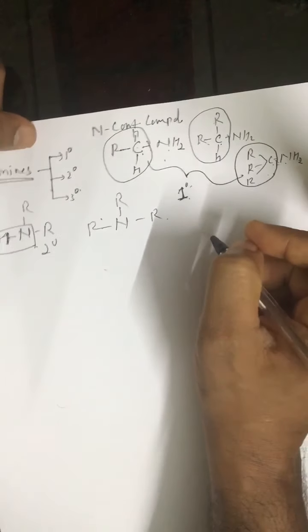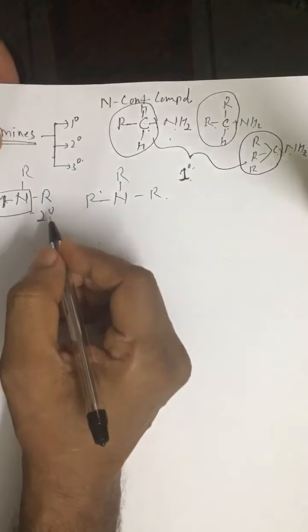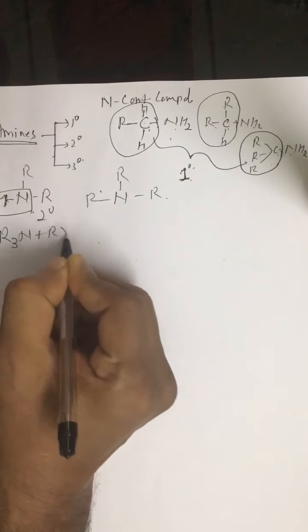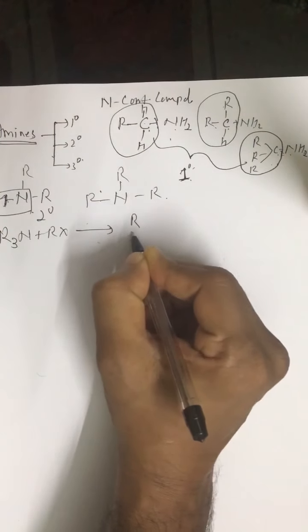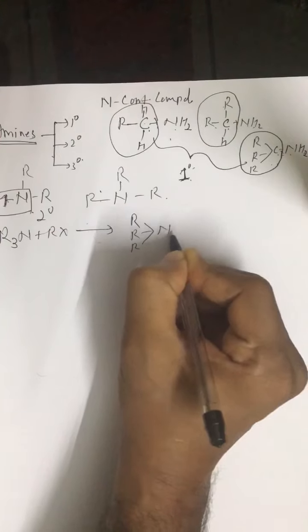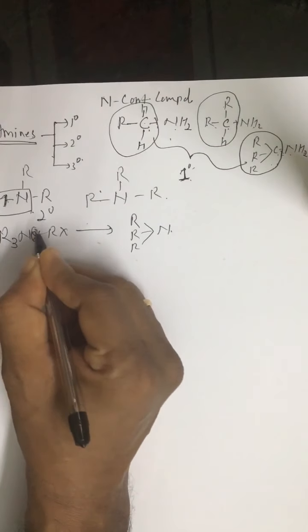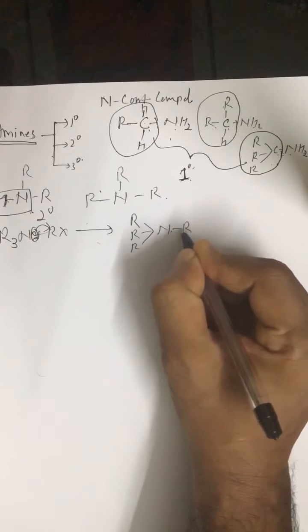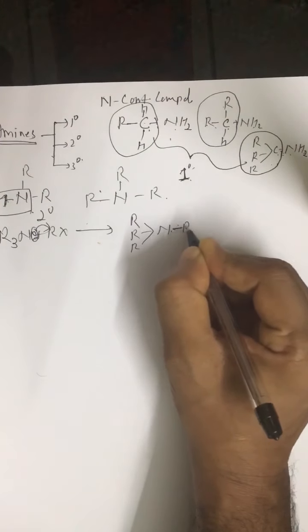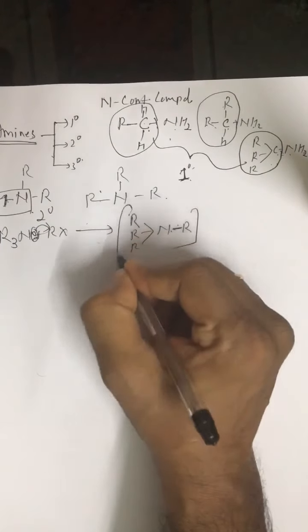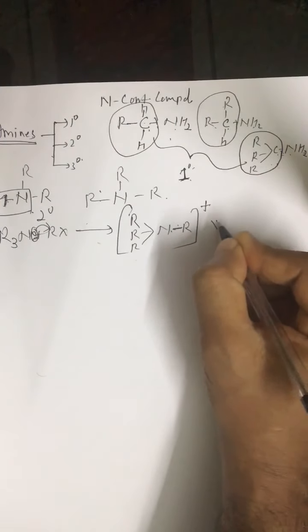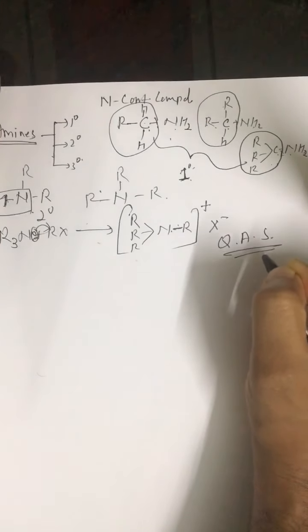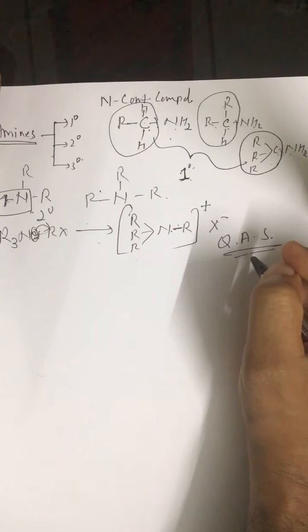Alright, and if this tertiary amine is treated with the alkyl halide, we get R4N+ X-. This lone pair of nitrogen is donated towards the alkyl group. So this is basically a coordinate bond, and we have a positive charge and then X negative. So this is called quaternary ammonium salt.